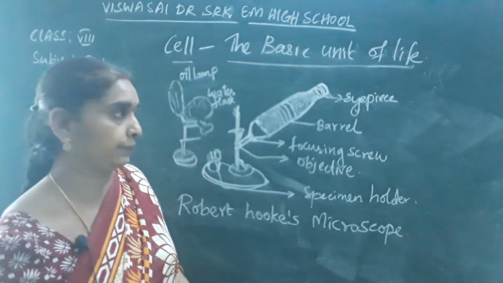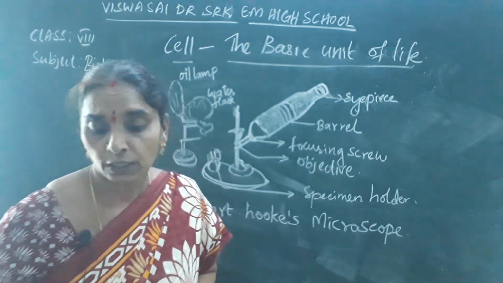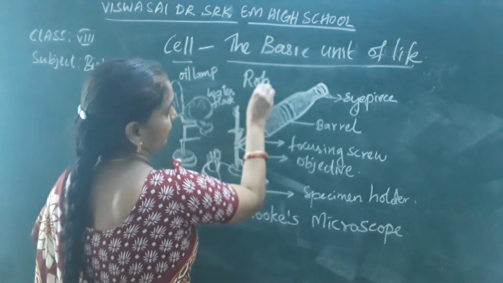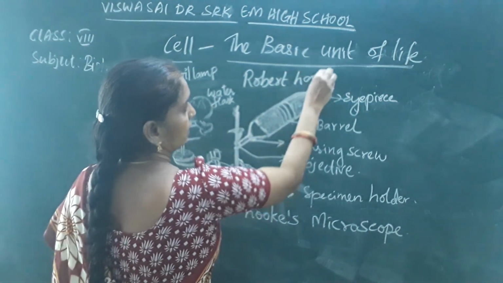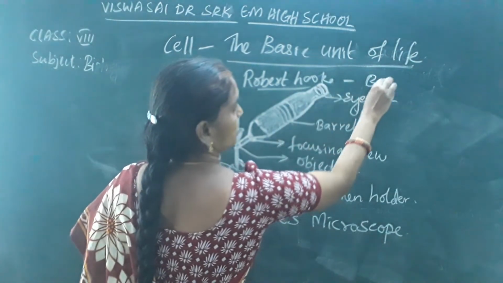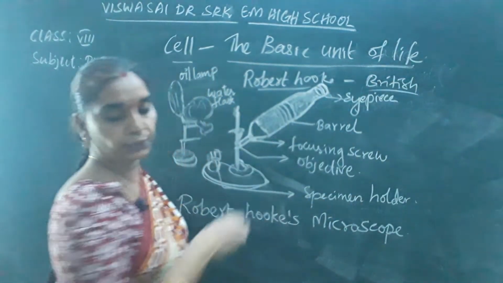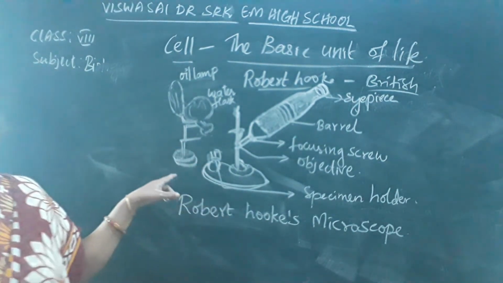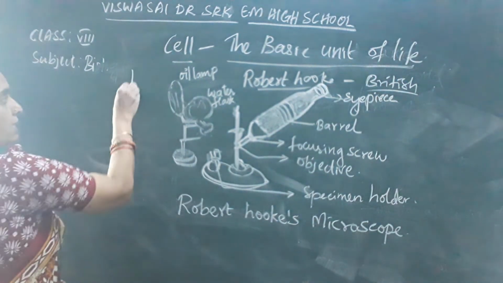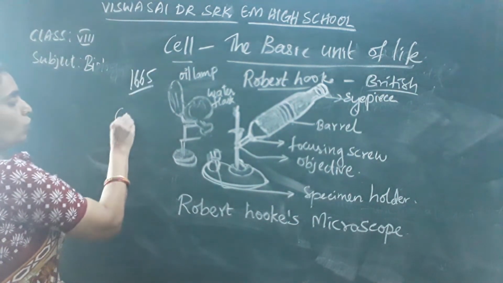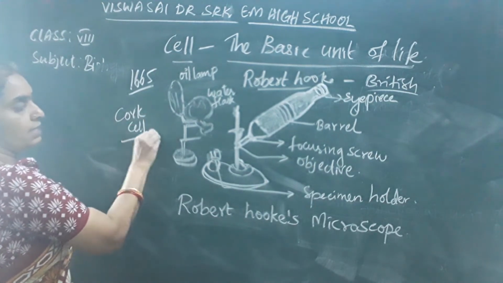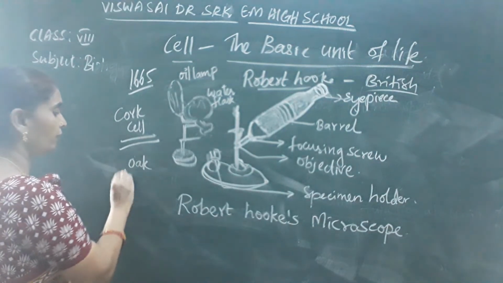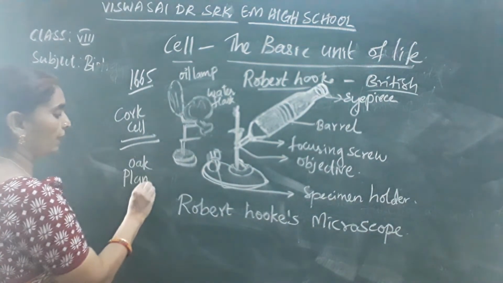Robert Hooke was a British scientist. He invented this microscope in 1665. In 1665, he observed the cork cells, that is, the cells of the oak plantation.